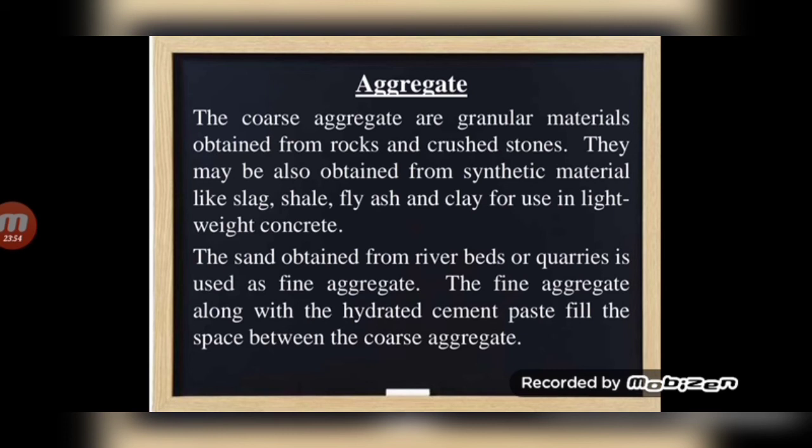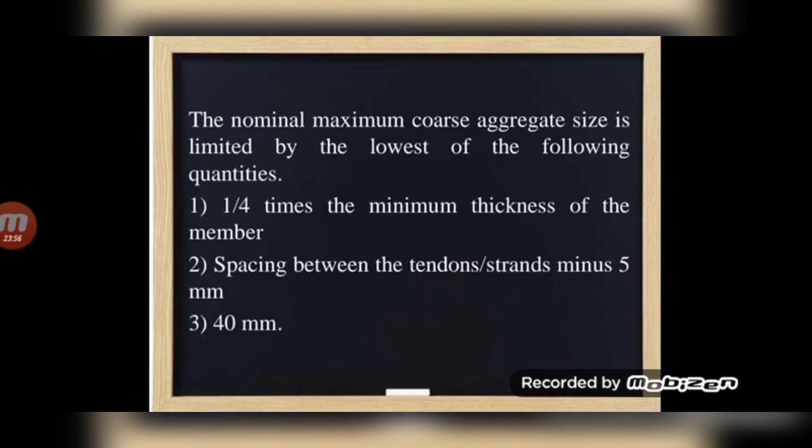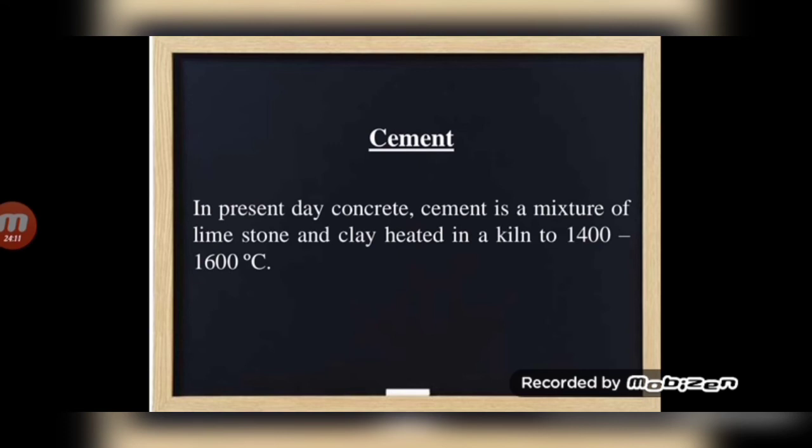The nominal maximum coarse aggregate size is limited by the lowest of the following quantities. First one, 1/4 times the minimum thickness of the member. Second one, spacing between the tendons or strands minus 5 mm. Third one, 40 mm. Next one, cement. The present day cement is a mixture of limestone and clay heated in a kiln to 1400 to 1600 degrees Celsius.